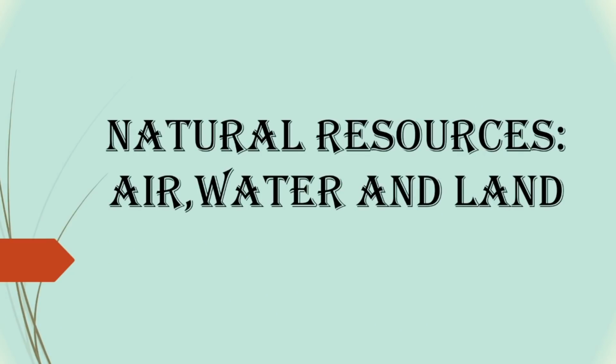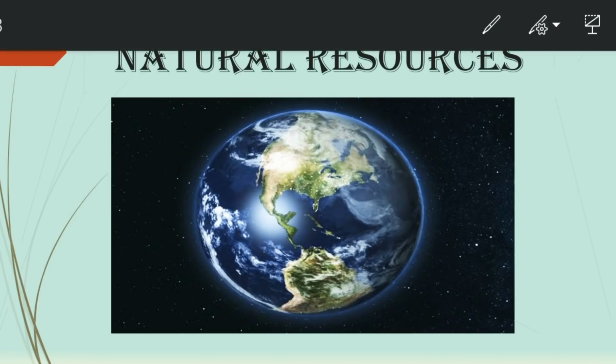Today we will be learning Chapter 1, Natural Resources, Air, Water and Land. Have you ever wondered why Earth is the only planet in the solar system that supports life? Well, it is at an ideal distance from the sun, where life forms can survive. But these life forms need some resources, and the resources which life forms need for their survival are called natural resources. Let's study more about natural resources.